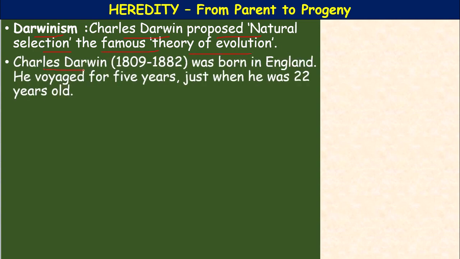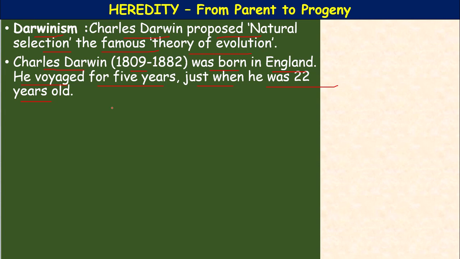Charles Darwin, 1809 to 1882, was born in England, and at the age of 22 he voyaged for 5 years on the ship HMS Beagle, sailing to the Galapagos Islands, about 600 miles away from the west coast of South America.